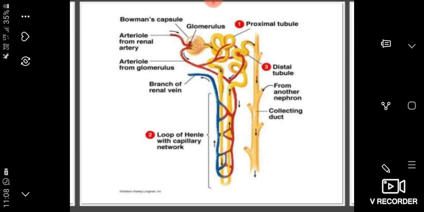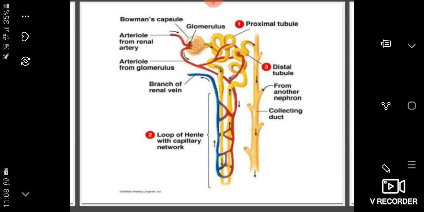Observe, a cup-like structure is present. And inside the capsule there is a network of blood vessels called the glomerulus. Inside the Bowman's capsule, you observe that the blood vessels are present in the form of a network. This network is called the glomerulus.